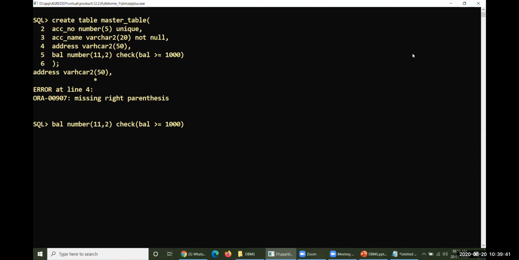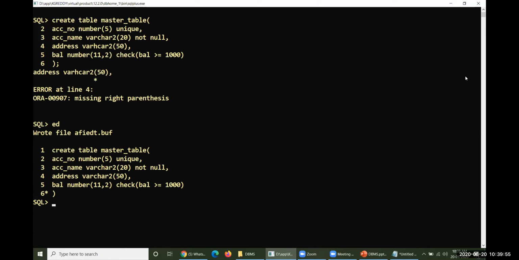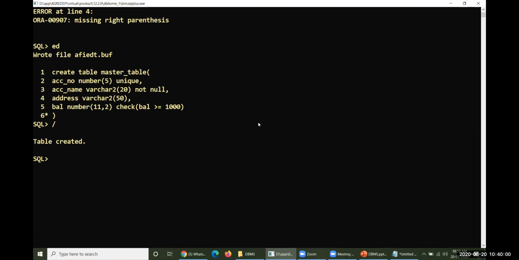Some typographical mistake where it is address VARCHAR, a typographical mistake. Okay, yes, your table has been created. Your table is successfully created. Now let me introduce some values into this particular table.